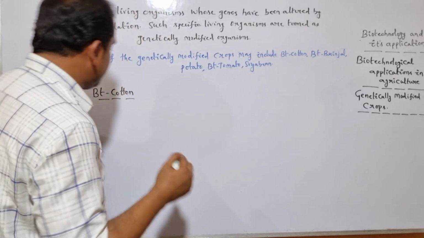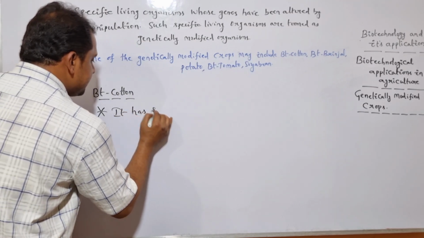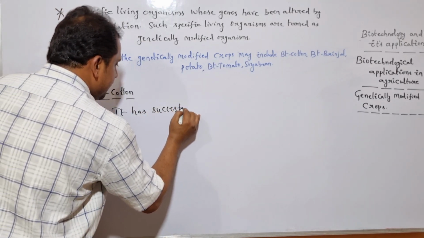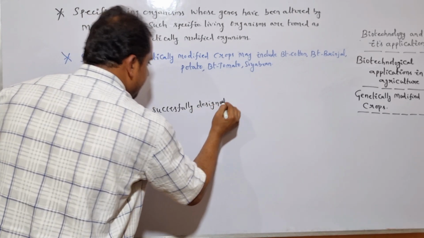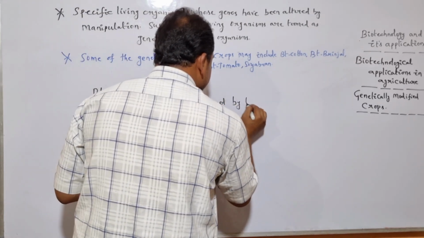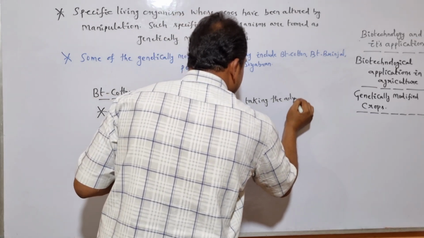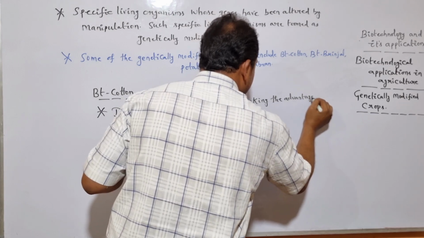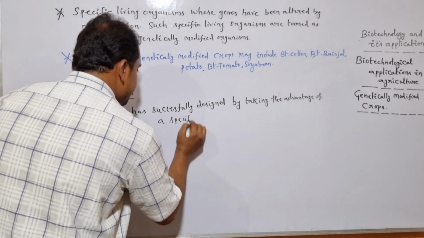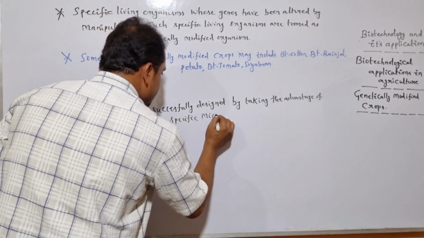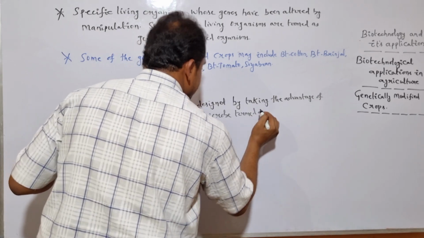Is it clear? Bt cotton has been successfully designed by taking the advantage of a specific microbe termed as Bacillus thuringiensis.